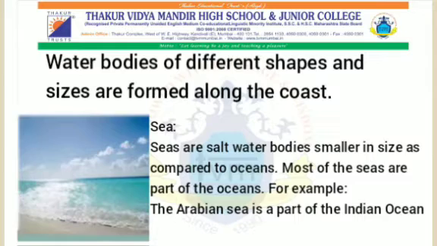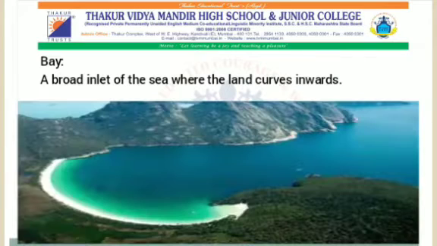Seas are salt water bodies, smaller in size as compared to oceans. Most of the seas are part of the oceans. For example, the Arabian Sea is a part of the Indian Ocean. Bay, a broad inlet of the sea where the land curves inward. You can see this in the picture.